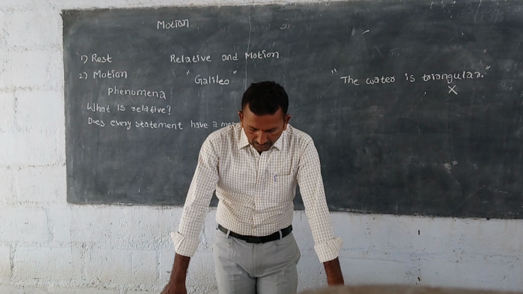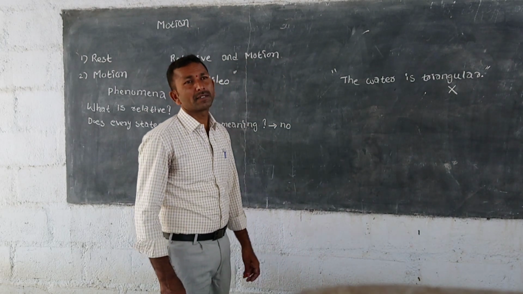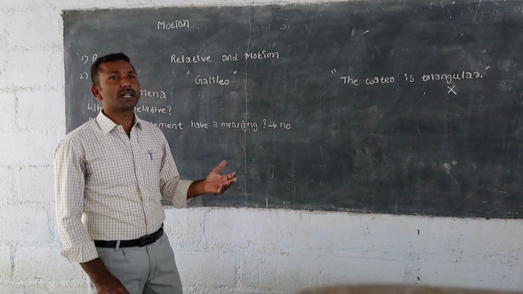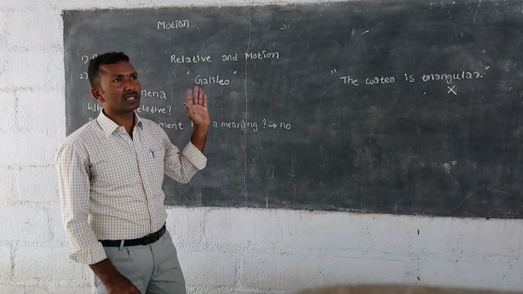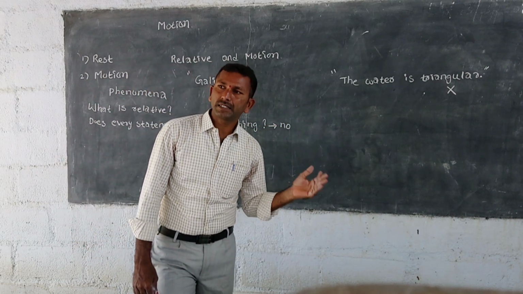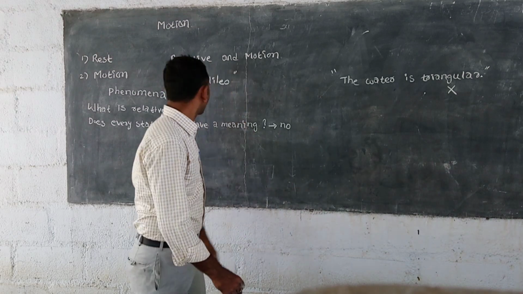Let us observe the following. Number of situations are happening, all based on the motion and position of an object, whether it is moving or not moving.